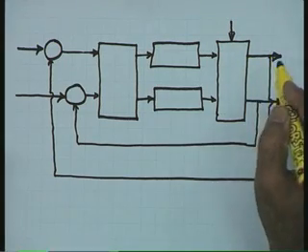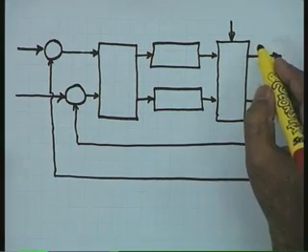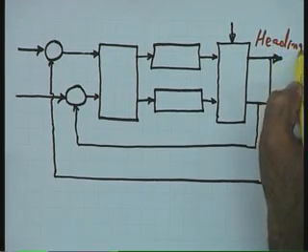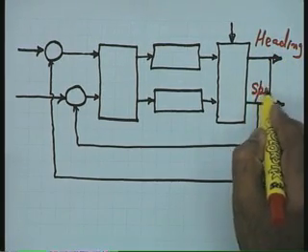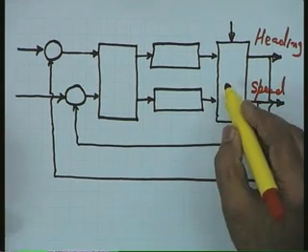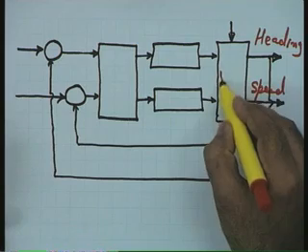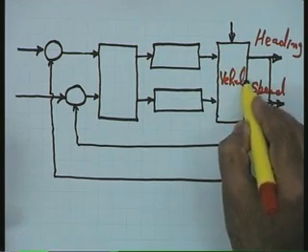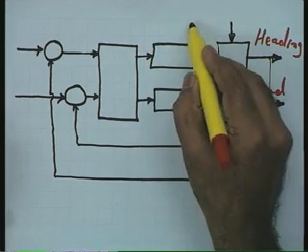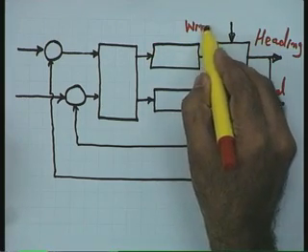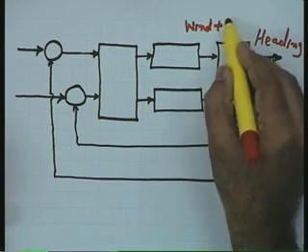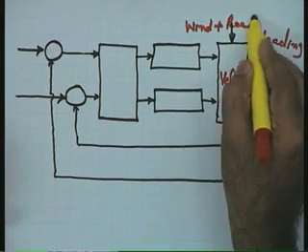The two output variables in this system are, let us say, the heading and the speed. Now, the plant in this system is the vehicle. What is the disturbance acting on the system? It is the wind force plus what else, please? Maybe road traffic conditions.